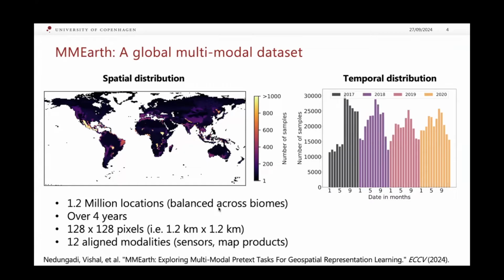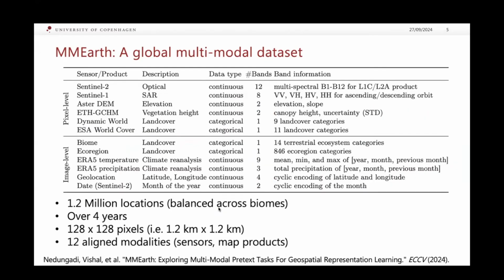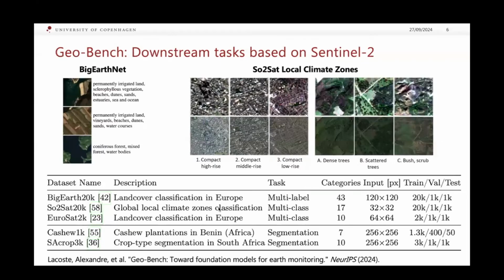At each location, we collect 12 different modalities, which includes both sensors and map products. We group the modalities into pixel level and image level modalities. The pixel level modalities consist of Sentinel-2, Sentinel-1, Aster elevation map, ETH global canopy height map, Dynamic World land cover map, and ESA land cover map. The image level modalities consist of the biome information, ecoregion information, ERA5 temperature and precipitation statistics, geolocation, and the Sentinel-2 acquiring date.